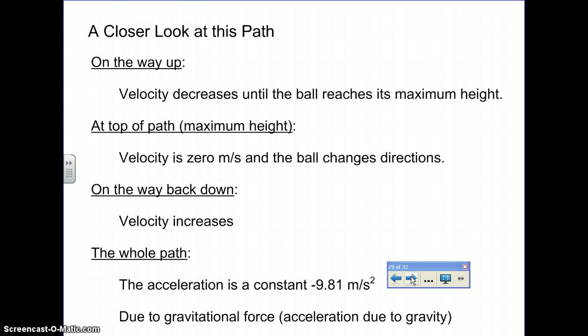So again, just to recap: on the way up, the velocity decreases until the ball reaches its maximum height, also known as its apogee. At that point, it stops, its velocity is 0, and the ball changes direction. It's not possible for an object to change direction without first stopping. On the way back down, its velocity increases, and for the whole path, its acceleration is a constant -9.81 meters per second squared, due to the force of gravity. Don't confuse the force of gravity with the acceleration of gravity. The acceleration of gravity is always 9.81 meters per second squared downward on this planet.